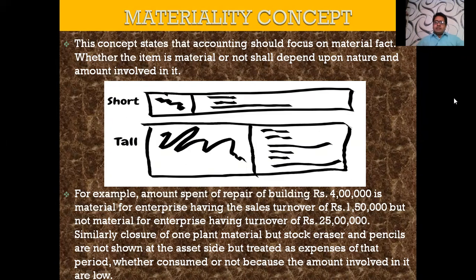Another example which we can take: we are purchasing pencil, scale, rubber, sharpener at any time. We cannot record them in the books of accounts by their names because they are immaterial. But recording them together, you can record them by one name, that is stationery. Okay, so students, this is my example. This is also given on the screen.